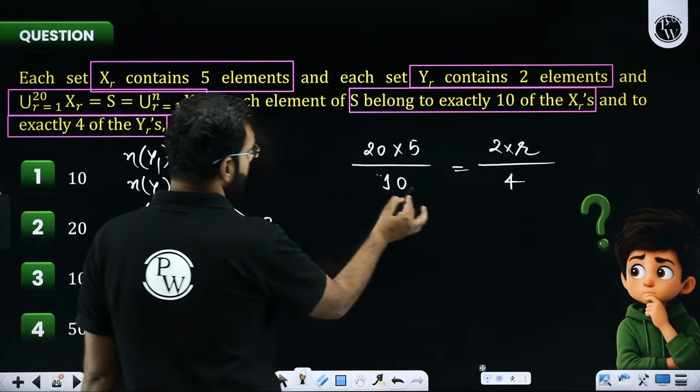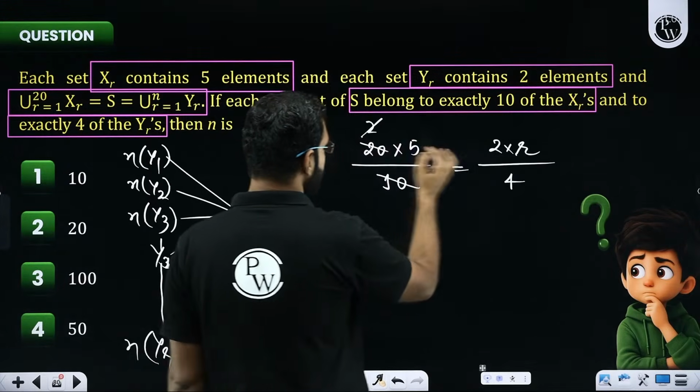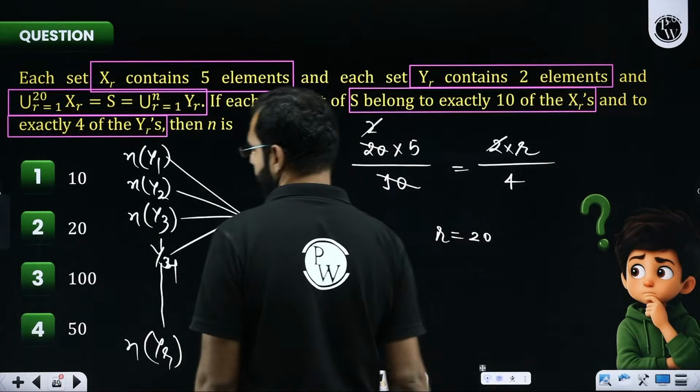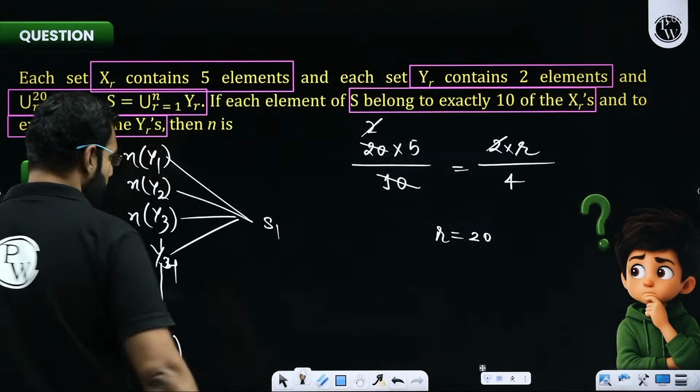Yes or no? This 2 and this 2 are cancelled. R will be 5 into 4, 20. That's your answer. I'm sure some of you must have cracked it.